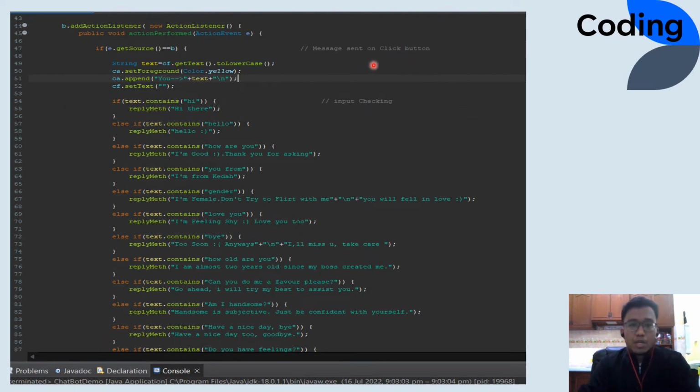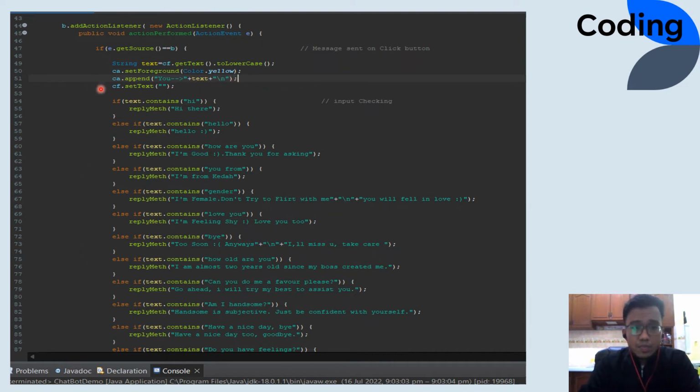Okay, for the next part is here. After you click the send button, this coding will make it so that the chat you text and send just now will be pasted again in the chatbot, so you can view it again. You can also view your past message. It will show as this. You can see in the ca.append, it will show as you, arrow, and the text you wrote to the chatbot. And the color of yellow, you can set the color. If you want green or red, you can change it here.